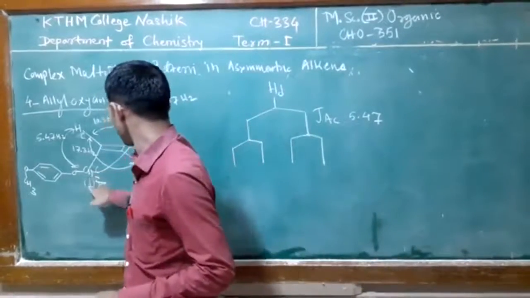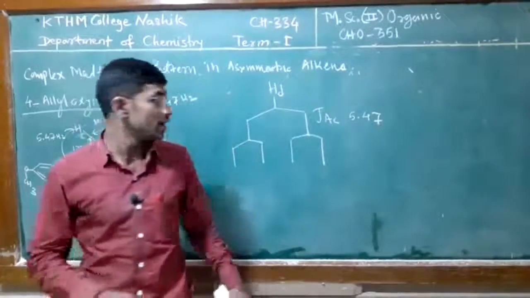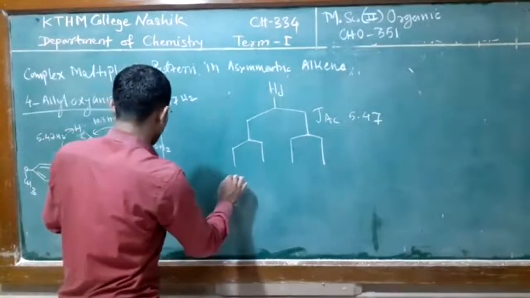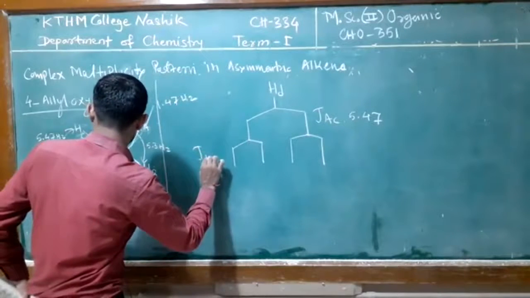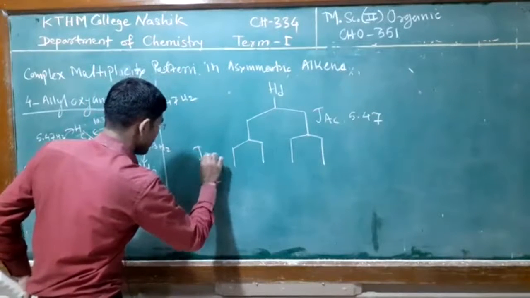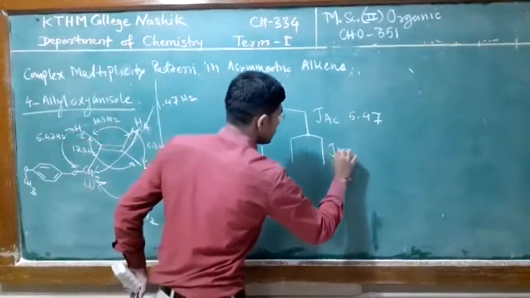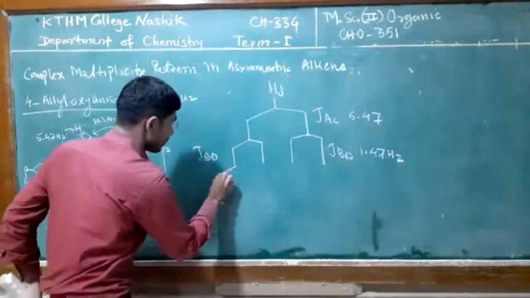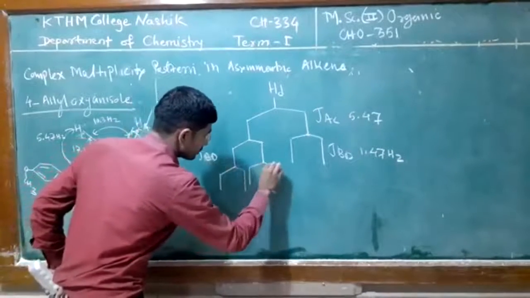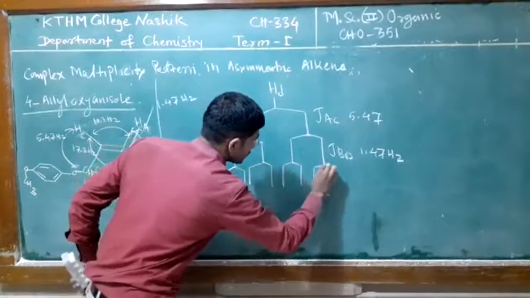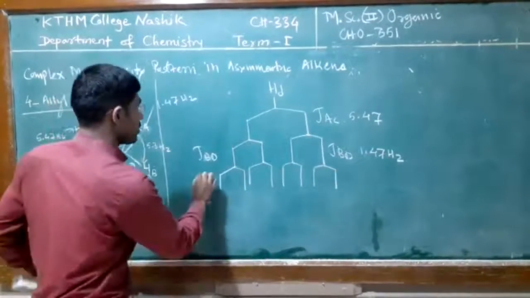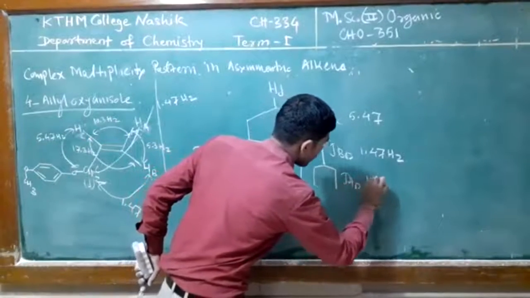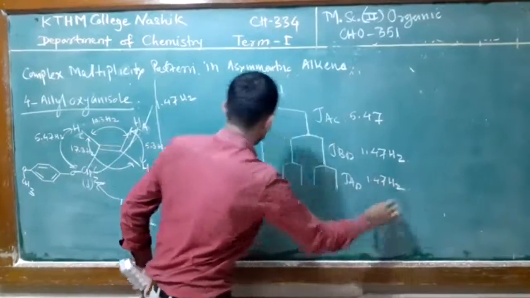So firstly this proton is split by HC with allylic coupling 5.47, then the B proton gives a doublet, JBD, 1.47 Hertz. Again this is split by proton A, so JAD has the same value, 1.47 Hertz.